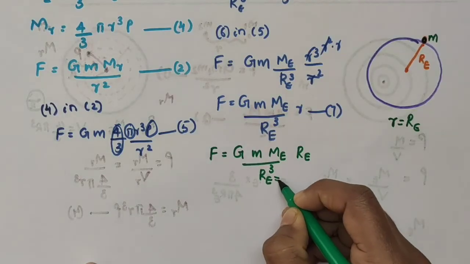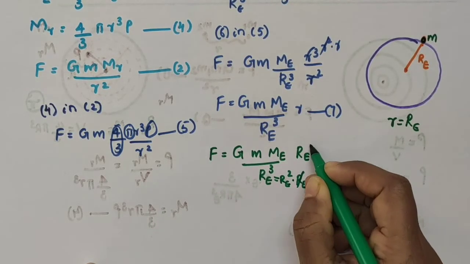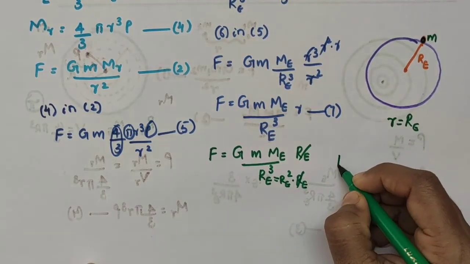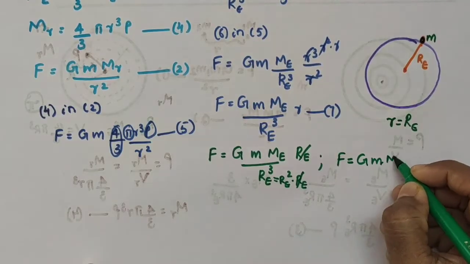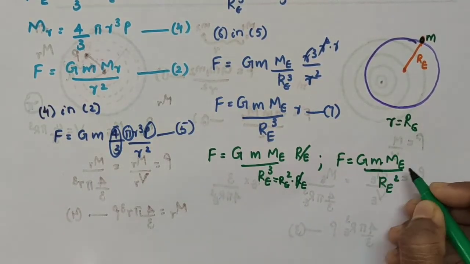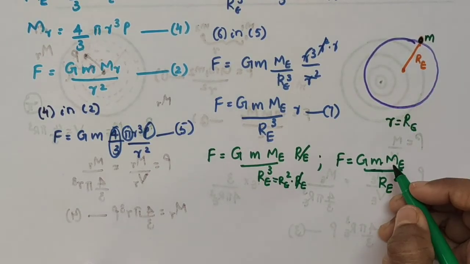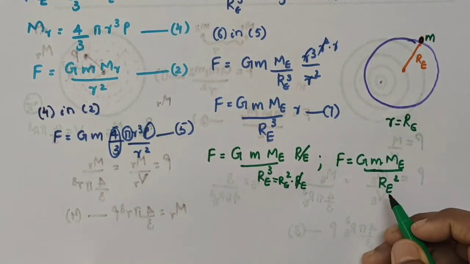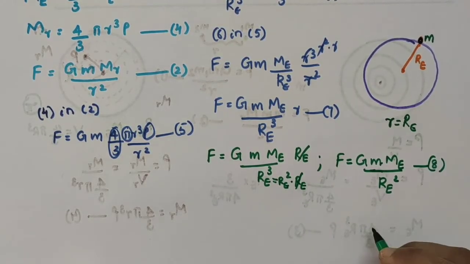So here we have R_E cube. Now this R_E cube can be written as R_E square into R_E. So one R_E and one R_E can be cancelled. So we get the force as F is equal to G M M_E divided by R_E square, where G is the universal gravitational constant, M is the mass of this object, M_E is the mass of the earth, and R_E is the radius of the earth. I am taking this as equation number 8.